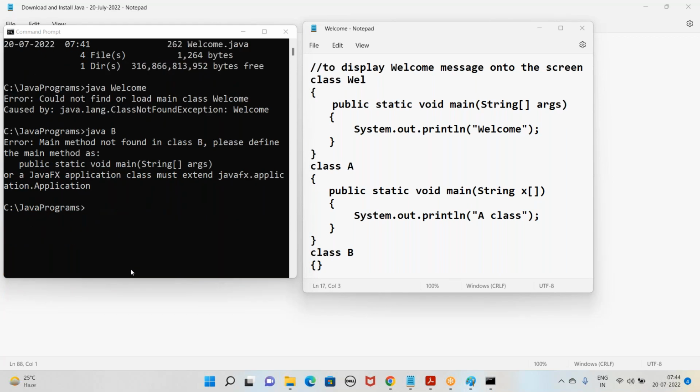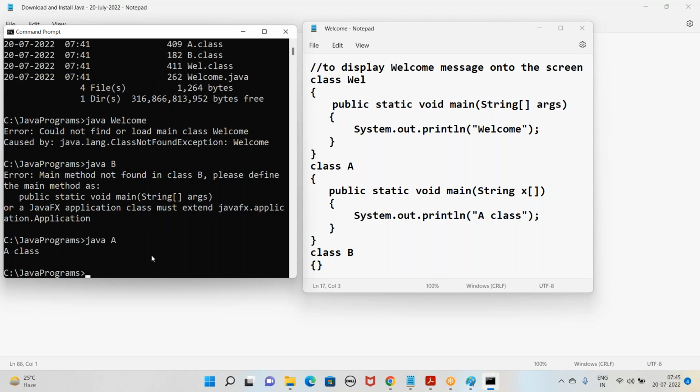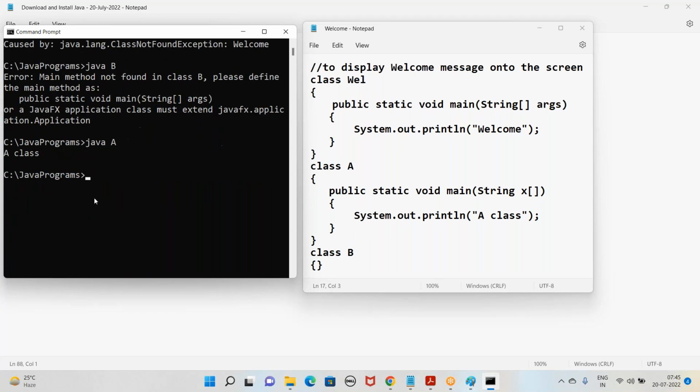Now, when you say java A, what is going to happen? It prints A class. Very good. Because the condition is satisfied, it's printing A class. For A, there is a .class file and even a main method inside.